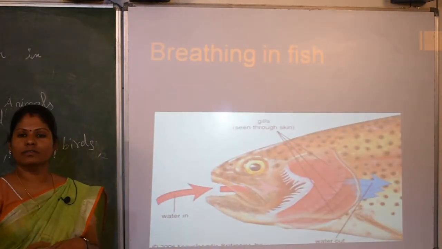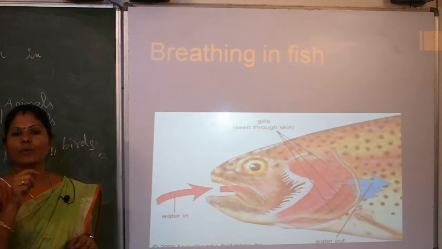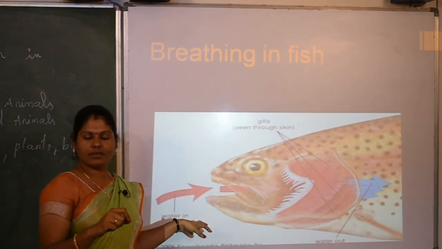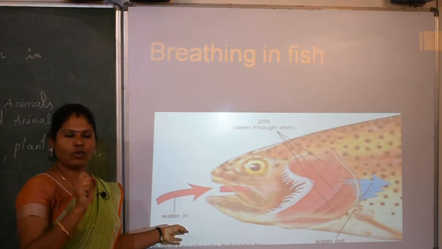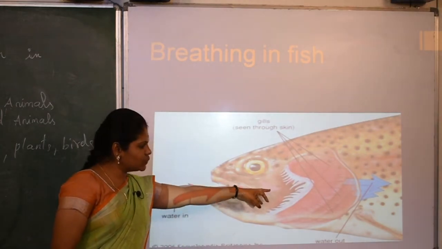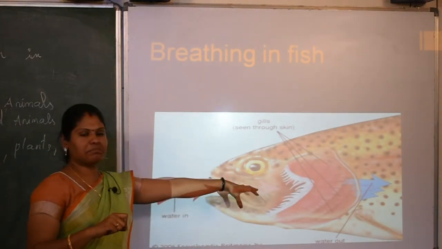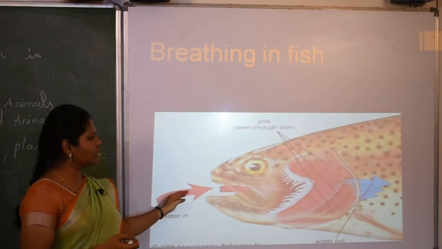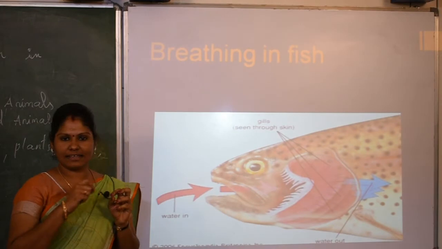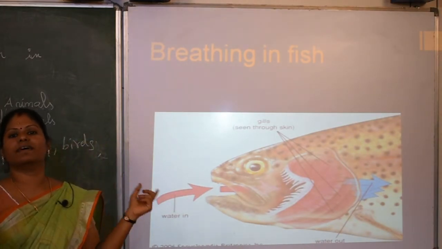Okay, so how does breathing happen in animals? First we can see how it happens in fish. The fish lives in water. So how does the fish breathe in water? The water enters through the mouth and gets into the gills. You all know fish breathe through the gills. The gills are the main part for breathing. Once the water enters through the mouth, it reaches the gills, and from the gills it passes to all parts of the body.